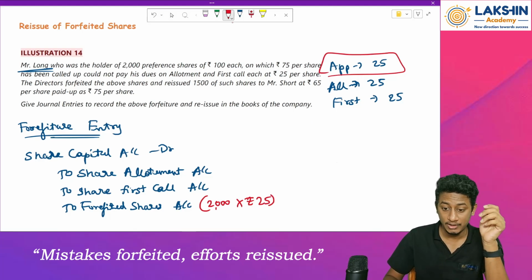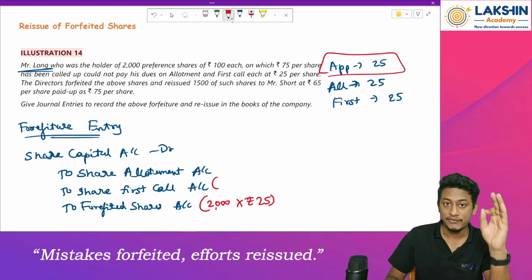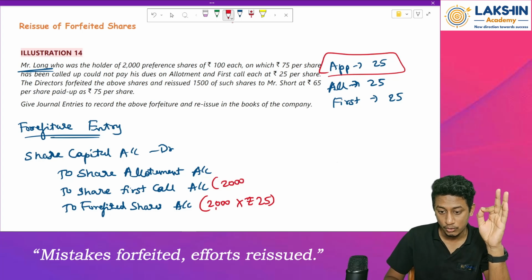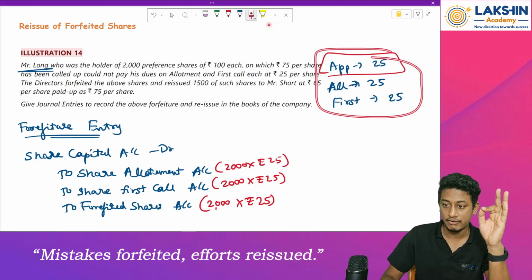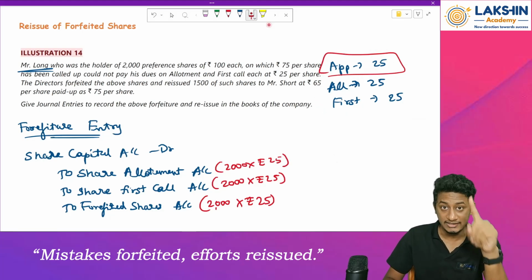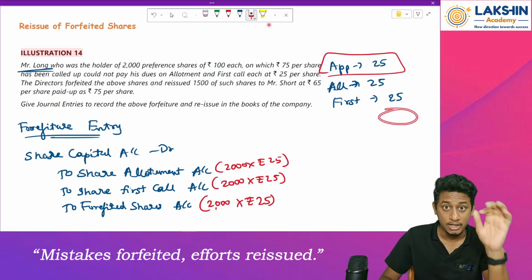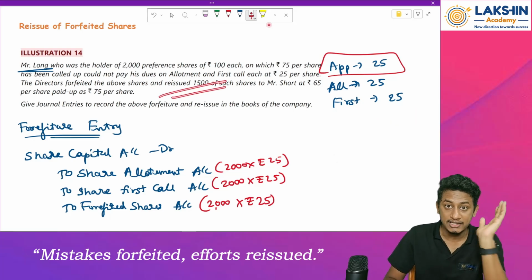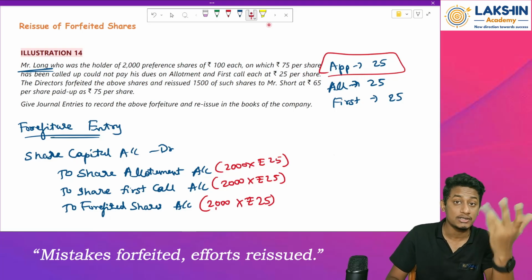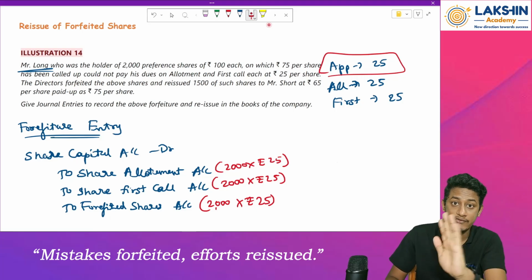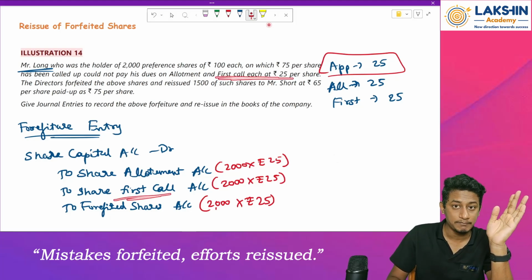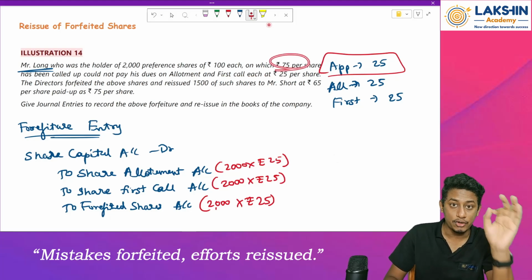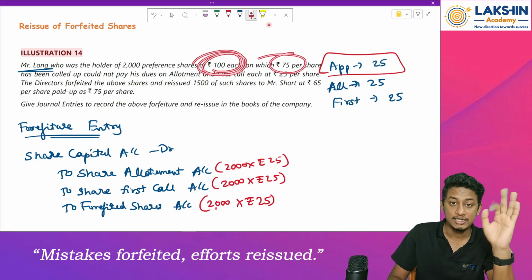How much will that be? Okay, let's count the amount afterwards. On first call, on 2000 shares, rupees 25 was due. Again on allotment, on 2000 shares, rupees 25 was due, as per the entries we have made. Rupees 25 would be due on final call. But as per the question, have we made the final call? No, the final call is not made. So don't pass the entry for final call. Only the first call has been made, up to rupees 75. The final call of rupees 25 is yet to be made.